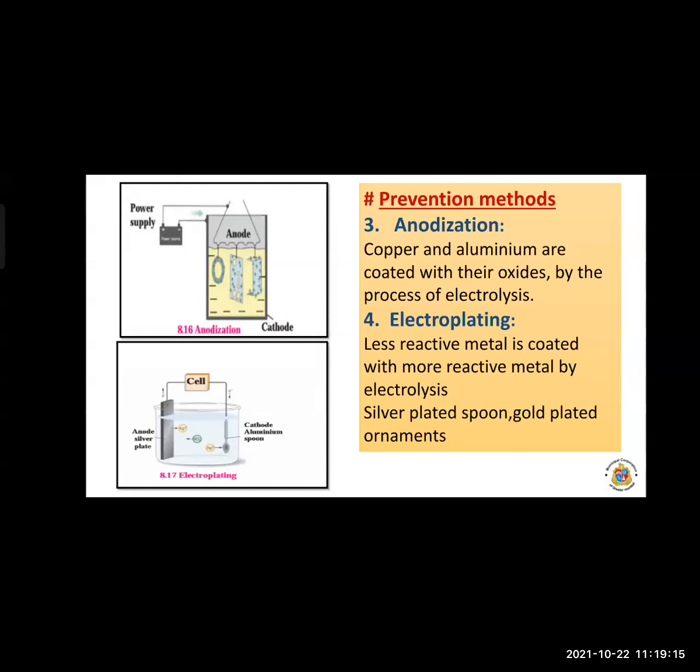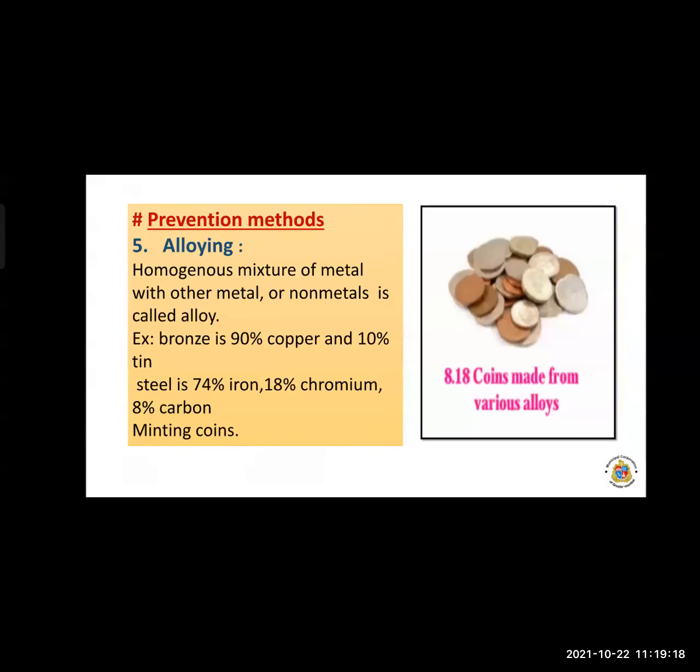Now the last, fifth one is alloying. Alloying means what? Here are coins. Now this is nothing but minting coins. What are minting coins? Where we use different alloys. What is an alloy? That is a homogeneous mixture of metals, or a homogeneous mixture of metal and non-metal. That is called alloying. Alloying is used to decrease the intensity of corrosion of metals. So first is the definition of alloying.